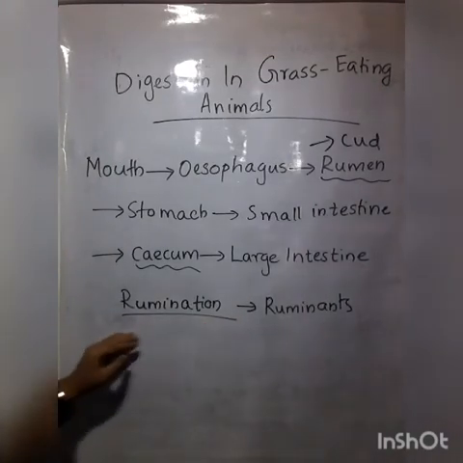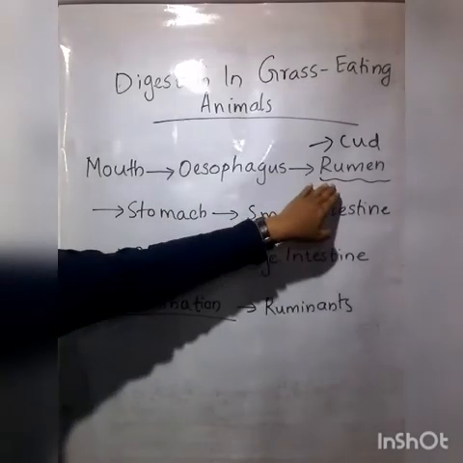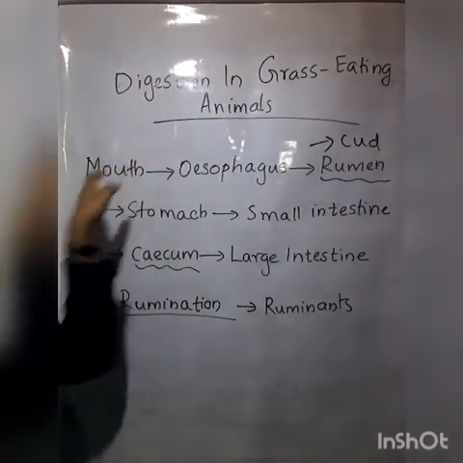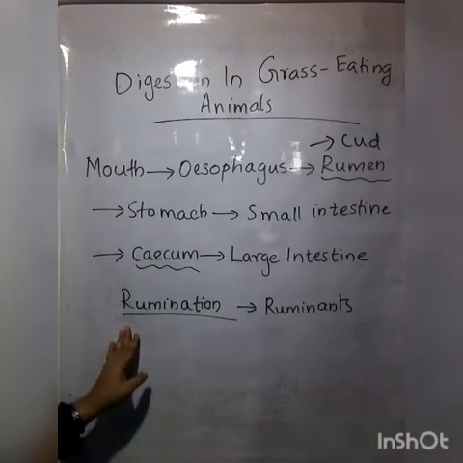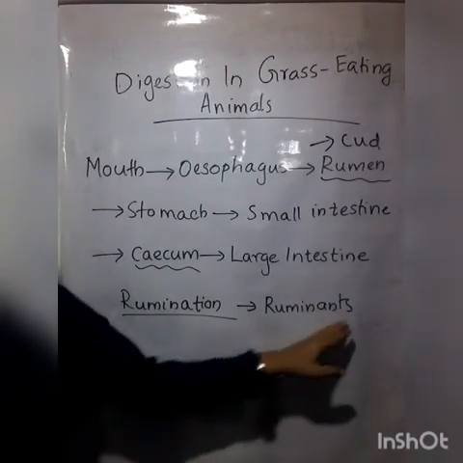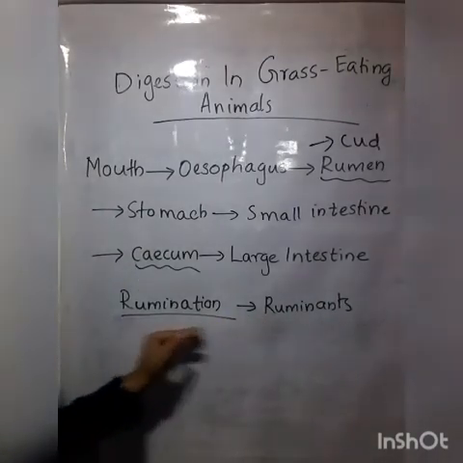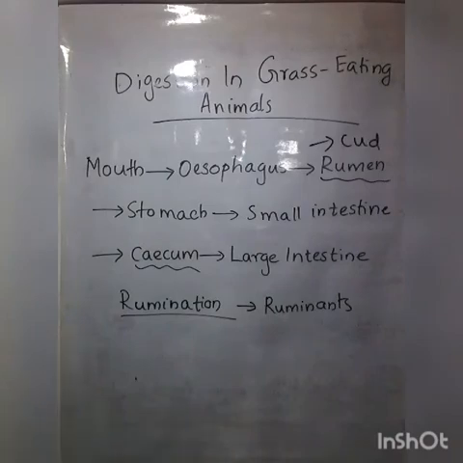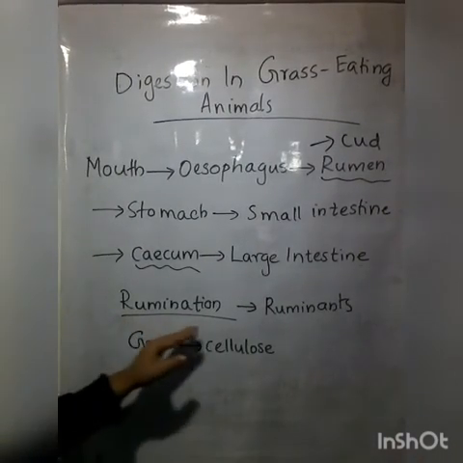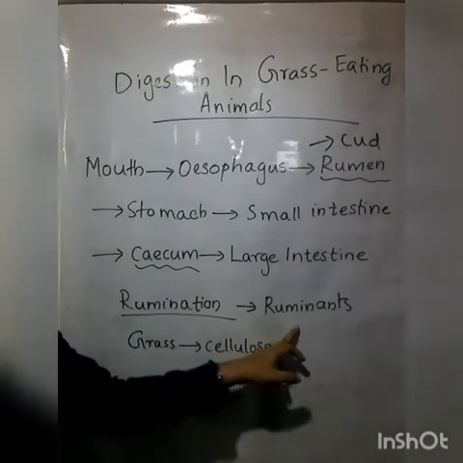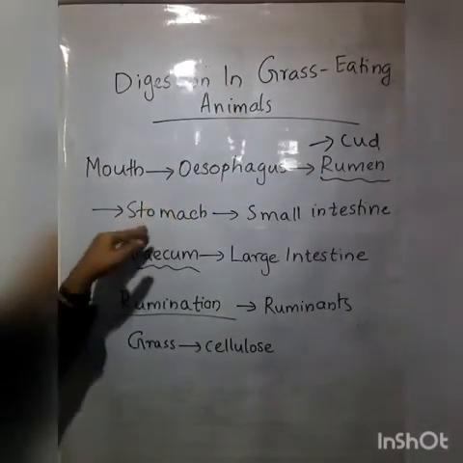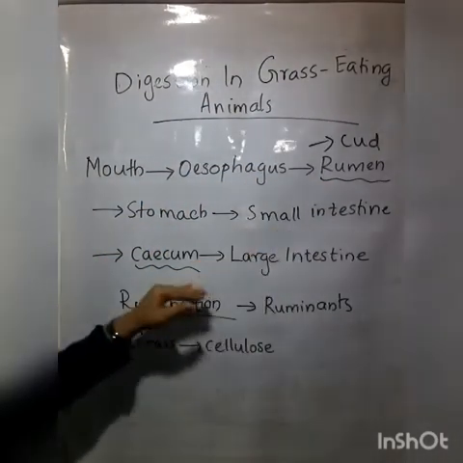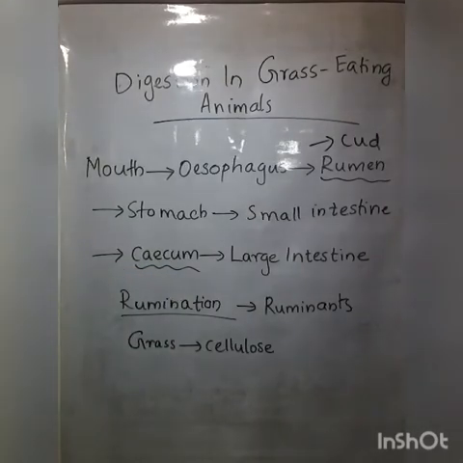What do you mean by rumination? The cud returns into the mouth, and the animal chews it. That process we call rumination, and those organisms which carry out rumination are called ruminants. Then after that, it again comes to the stomach, then the small intestine, then a special part named the cecum.